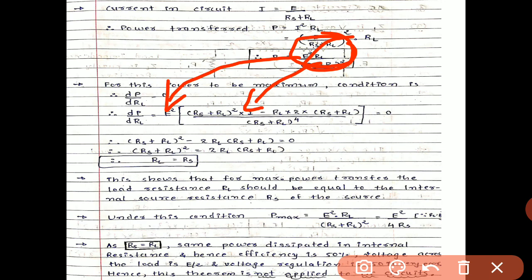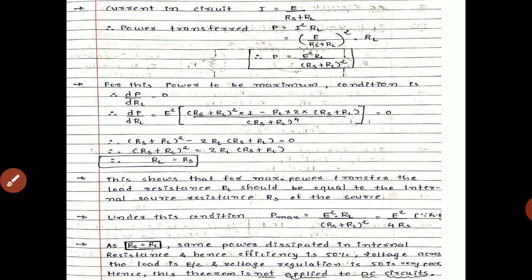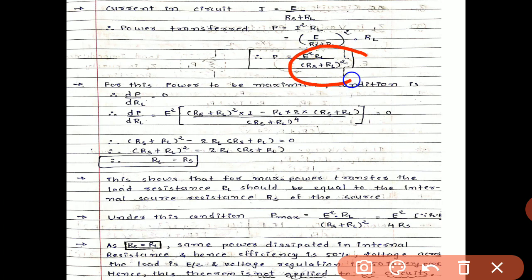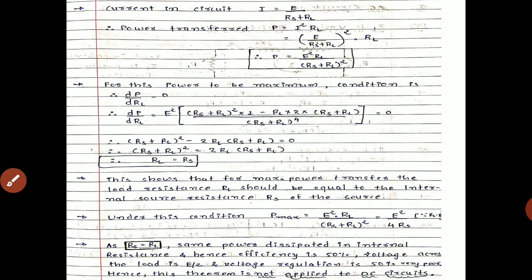RL remains the same over here, because E square is common, and then the differentiation of the denominator. The differentiation of (Rs plus RL) whole square gives 2 outside, multiplied by (Rs plus RL), which is equal to 0. So this is all about the differentiation equation.